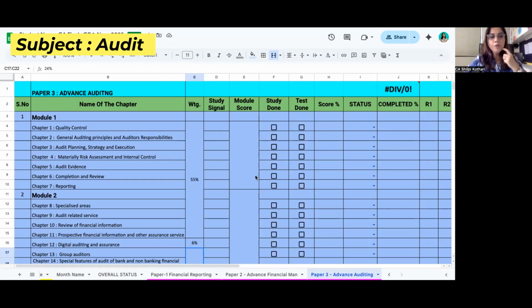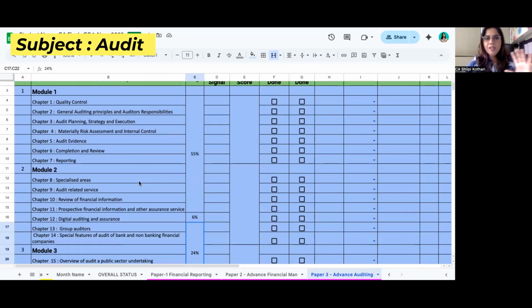So in module 1, you will see the full essay. This is Standards on Auditing. If you are not at all clear with the essay, you have not done the proper wordings of the essay, the paras of the essay.